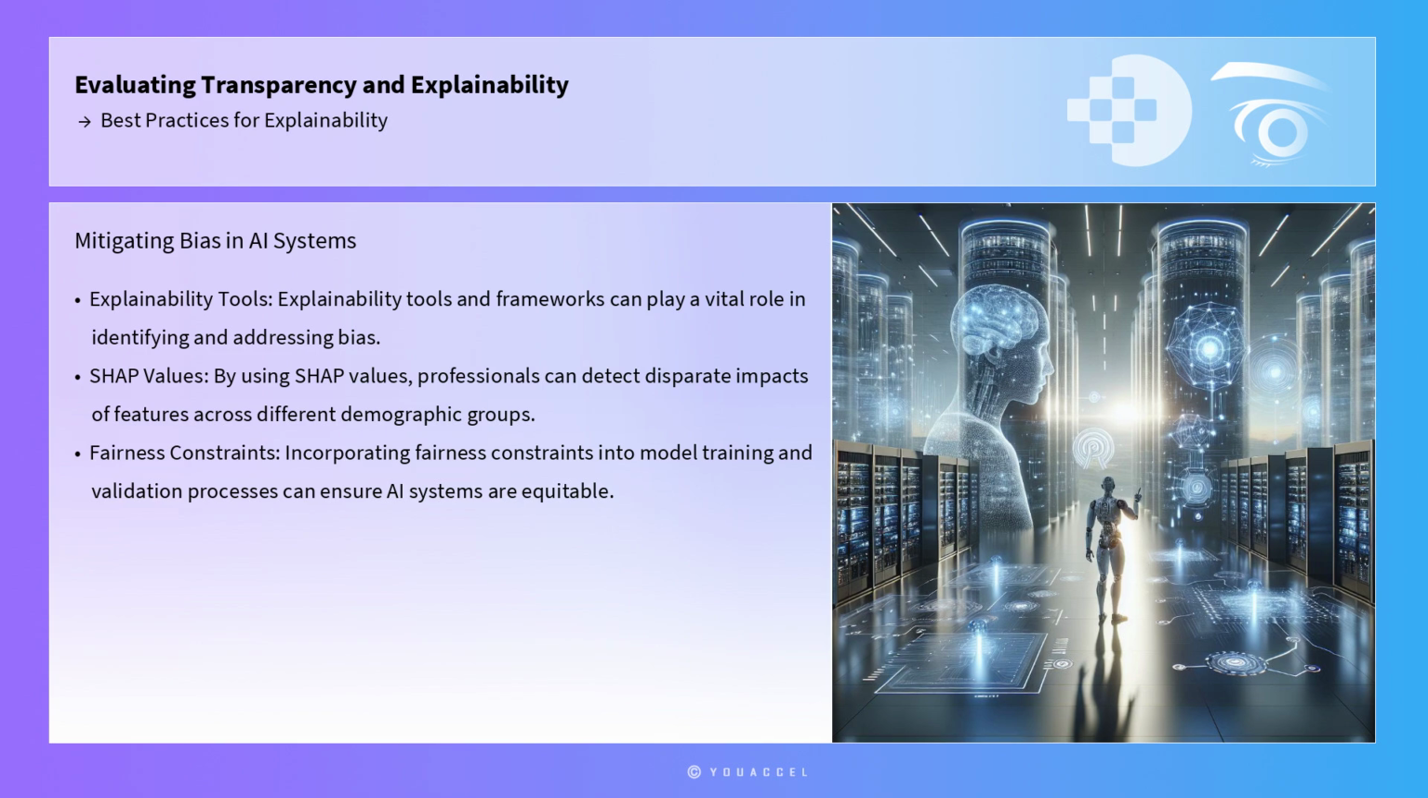Another challenge is mitigating bias in AI systems, which can be exacerbated by opaque decision-making processes. Explainability tools and frameworks can play a vital role in identifying and addressing bias. For instance, by using SHAP values, professionals can detect disparate impacts of features across different demographic groups, enabling targeted interventions to reduce bias. Moreover, incorporating fairness constraints into model training and validation processes can ensure that AI systems are not only explainable, but also equitable.